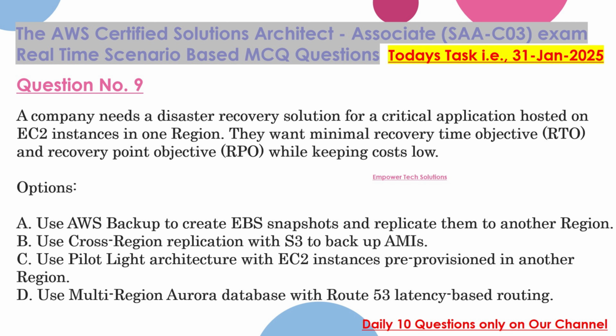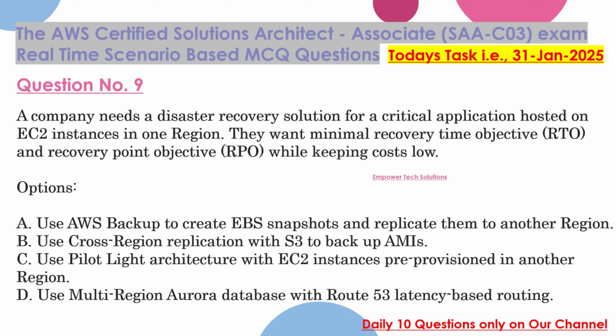Question 9. A company needs a disaster recovery solution for a critical application hosted on EC2 instances in one region. They want minimal recovery time objective, RTO, and recovery point objective, RPO, while keeping costs low. Options: A. Use AWS Backup to create EBS snapshots and replicate them to another region.